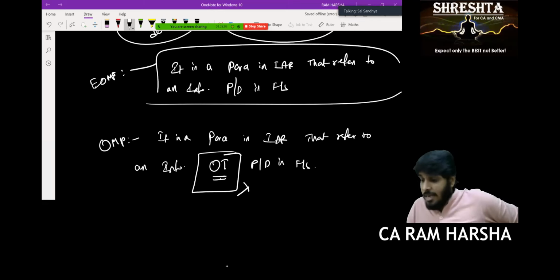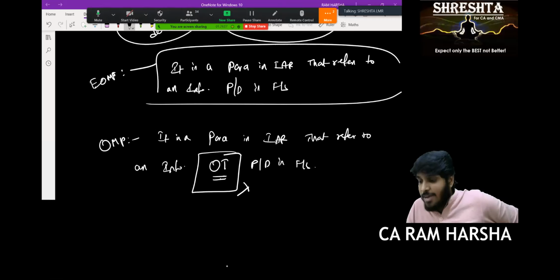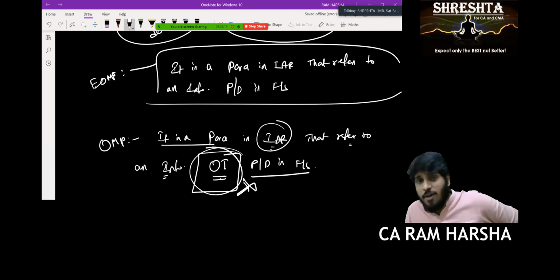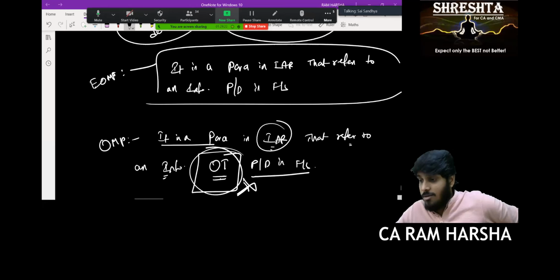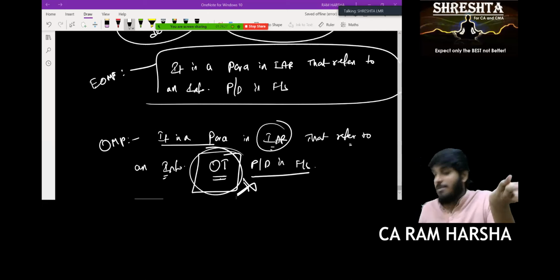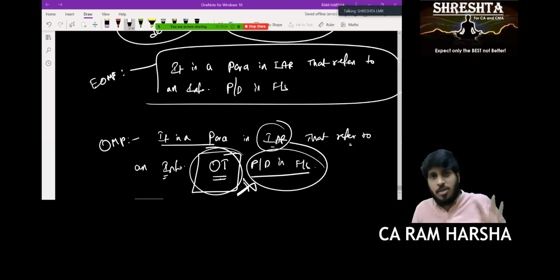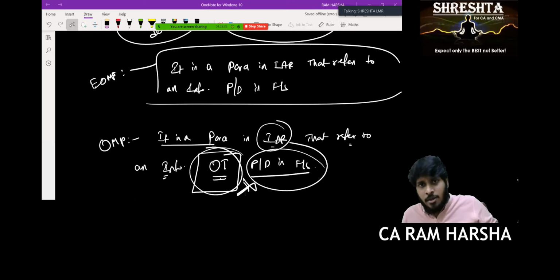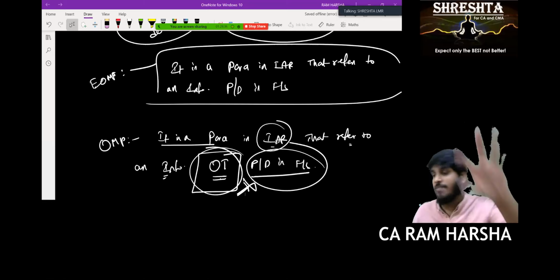I wrote the other matter para definition here. It is a para in the audit report that refers to information presented or disclosed in financials. But in between there is a phrase, other than. If I take out this other than, what definition would it be? Emphasis of matter. Exactly. If I use the words other than, it is the other matter para. Other than what is presented or disclosed in the financial statements. You are not referring to that. You are referring to something else. So that is the other matter para.